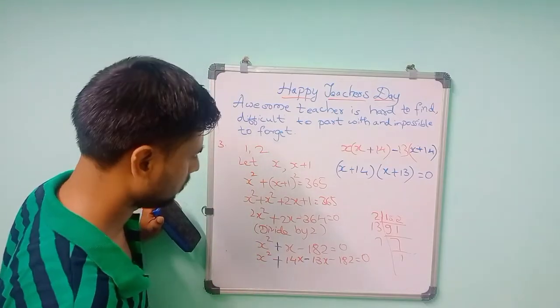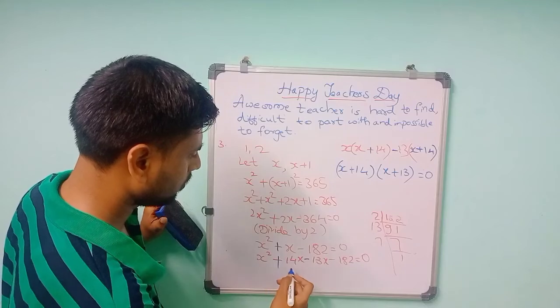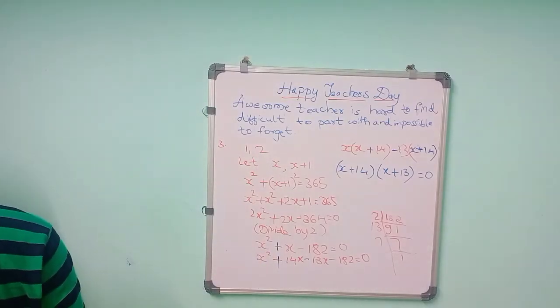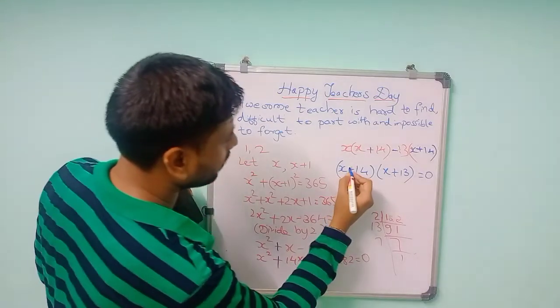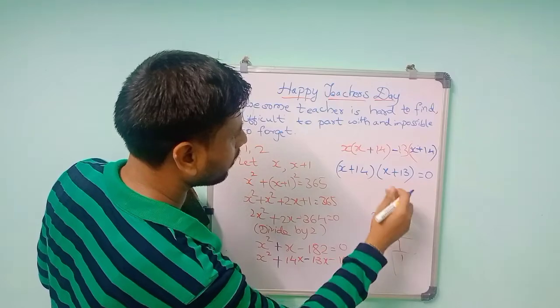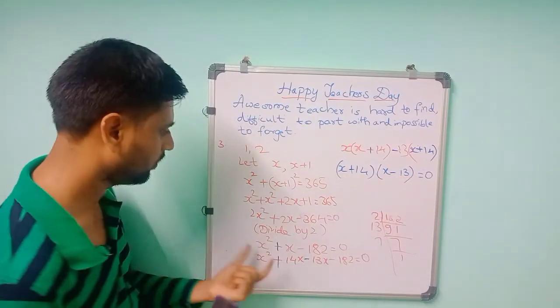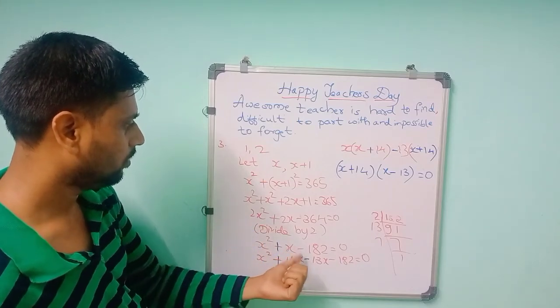Wait, 14h minus 13h. So h plus 14 and h minus 13. h minus 13. x square plus x minus 182.